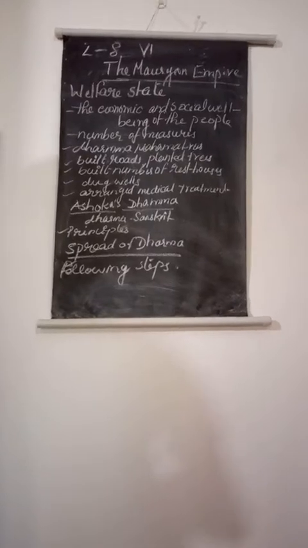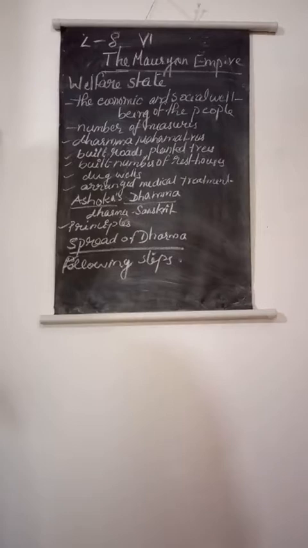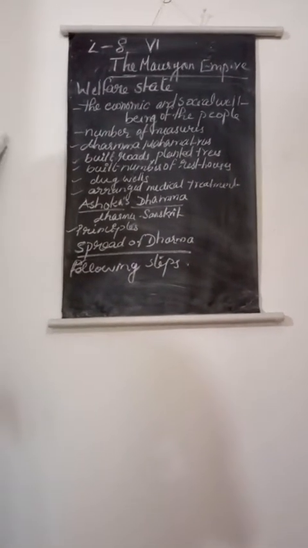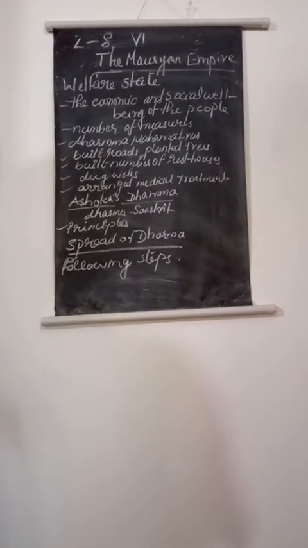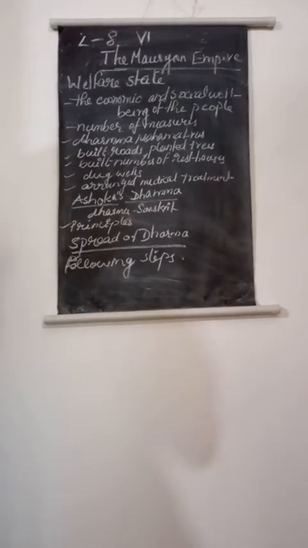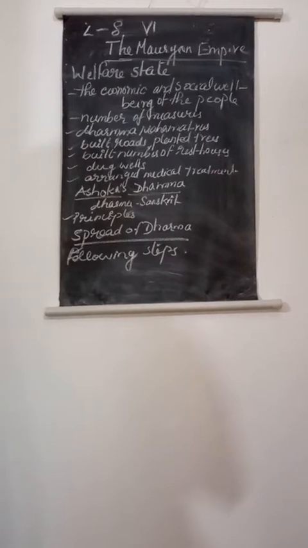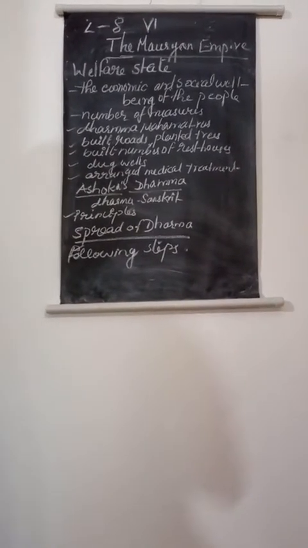Students, let us continue our lesson, the Mauryan Empire. We already studied some of the features related to the greatest ruler of the Mauryan Empire, Ashoka. The main event in his life was the Kalinga War. One by one we want to study the features, principles and contributions given by Ashoka, the great ruler of the Mauryan Empire.